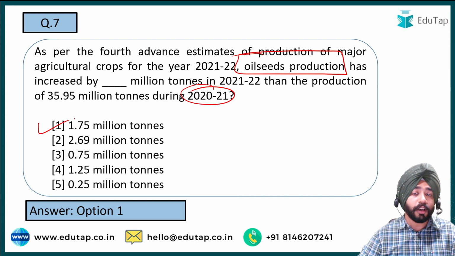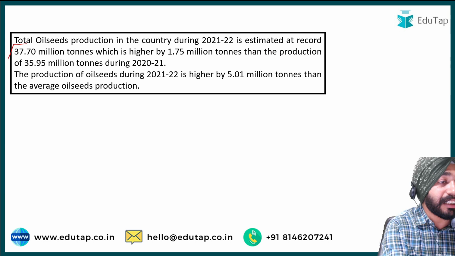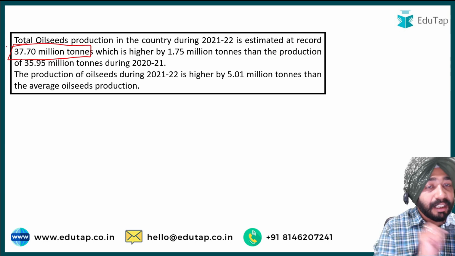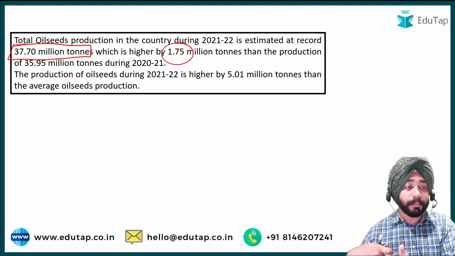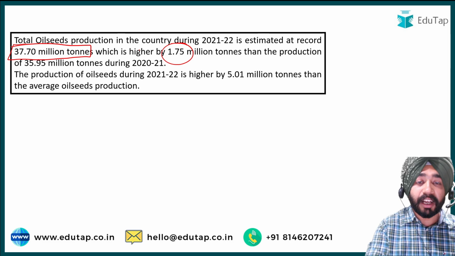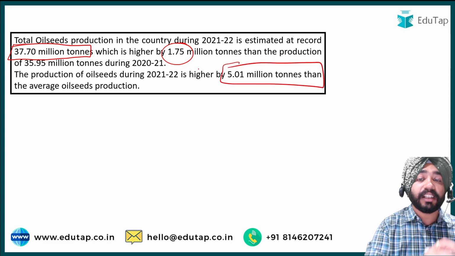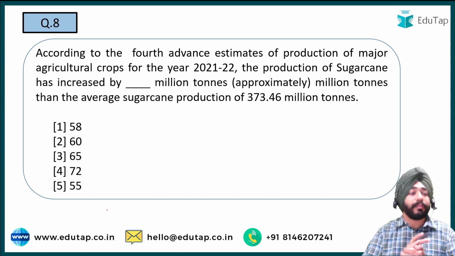So if I talk about the overall data about oilseeds production, guys, total oilseeds production is estimated at 37.7 million tons, which has seen an increase of 1.75 million ton from the previous year. And if I talk about the production of oilseed average, so average for 5 years, it has seen an increase of 5.01 million tons.